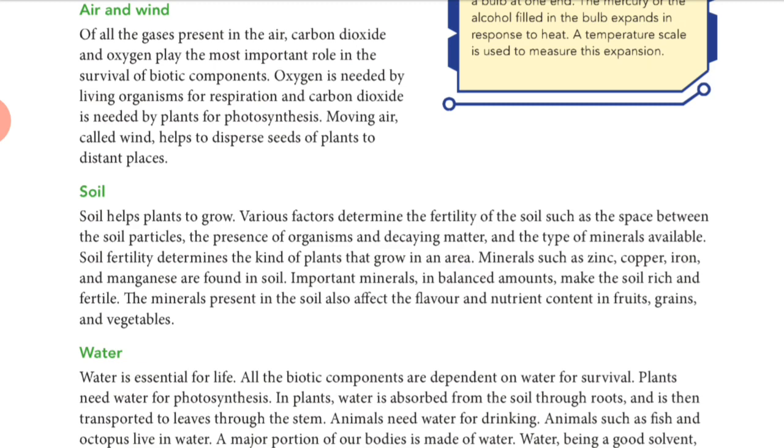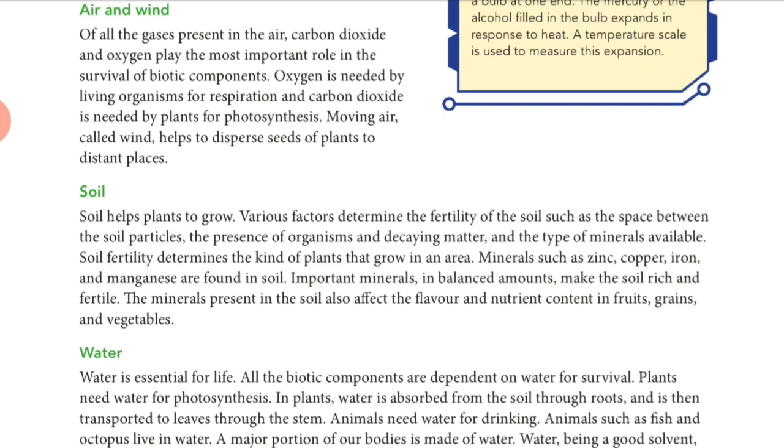So guys, we know that by the photosynthesis process, green plants release oxygen and absorb carbon dioxide, right? And this oxygen released by plants is useful for living organisms for respiration purposes, right? So this is the interaction between plants and animals with air. Okay guys, and